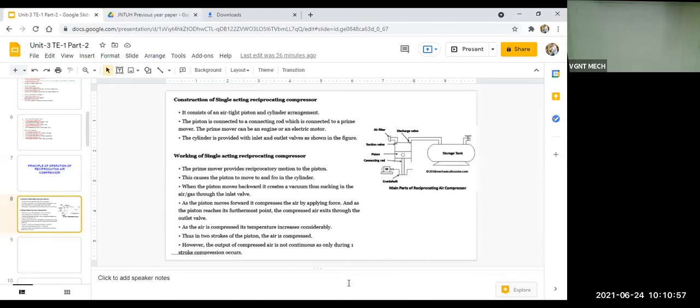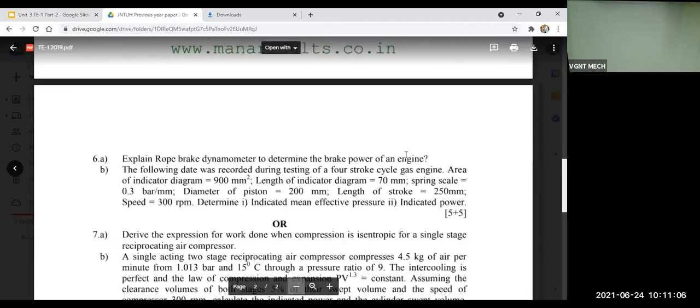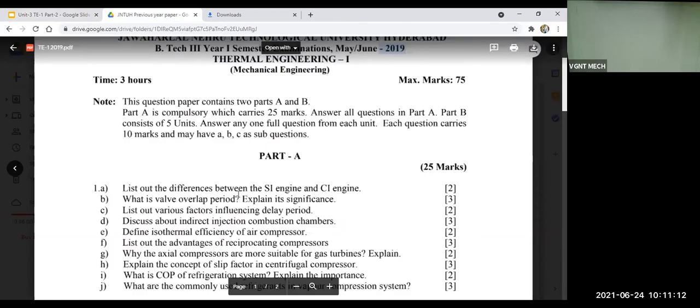So this is the question paper of 2019. This is JNTU 2019 question paper. Here they have asked one question, question number 7A.